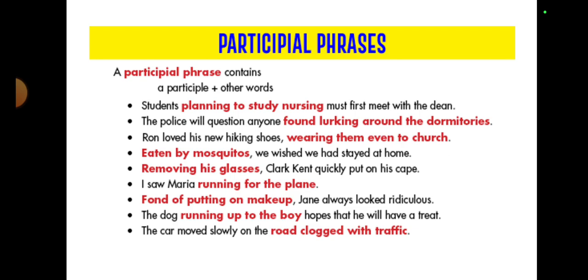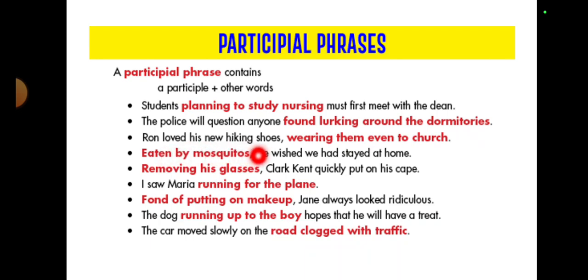Students planning to study nursing must first meet with the dean. Planning to study nursing. Alright, this is which phrase? Participle phrase. The police will question anyone found lurking around the dormitories. Alright, found lurking around the dormitories is announced as a participle phrase.